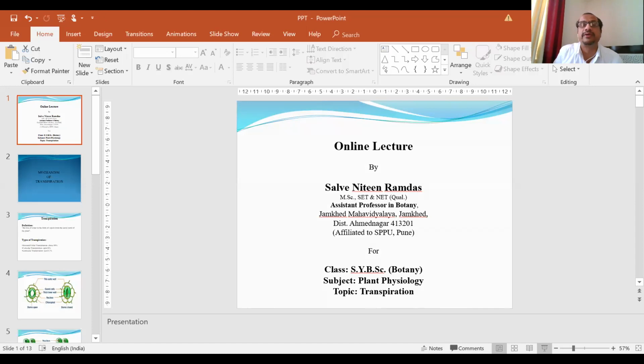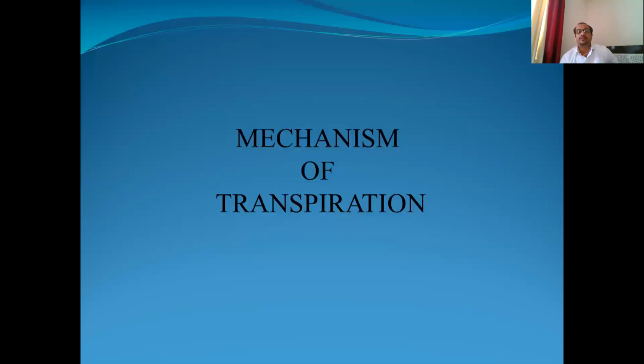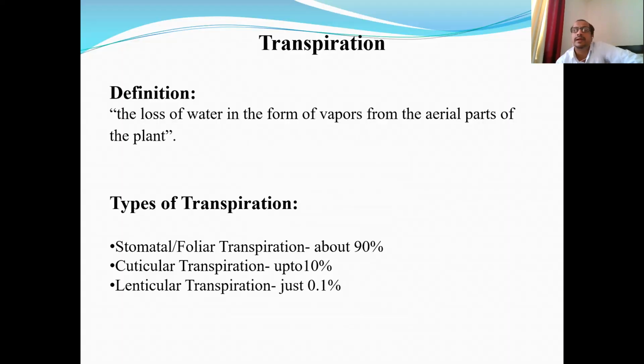Today's topic of our discussion is on plant physiology. The topic is transpiration, especially the mechanism of transpiration. We know that plants absorb a large amount of water from the soil with the help of their root system.